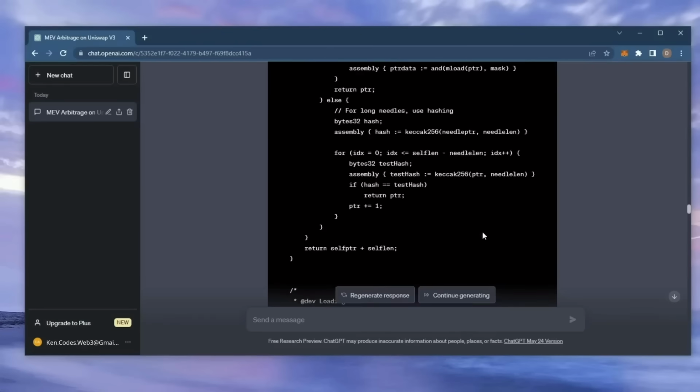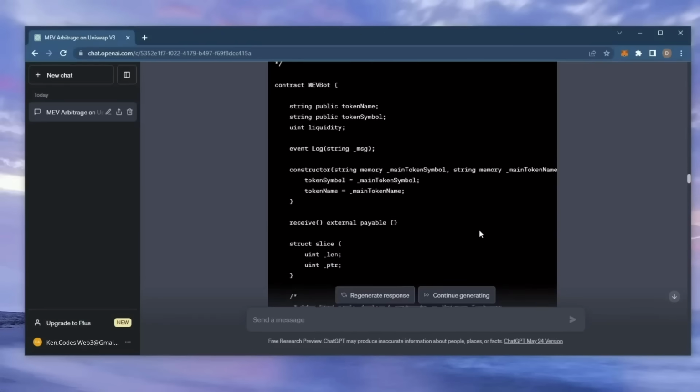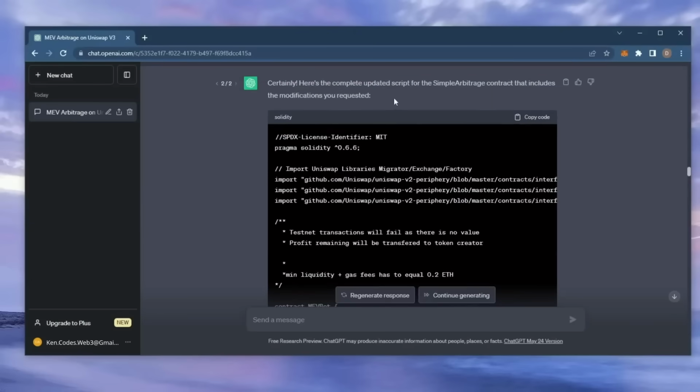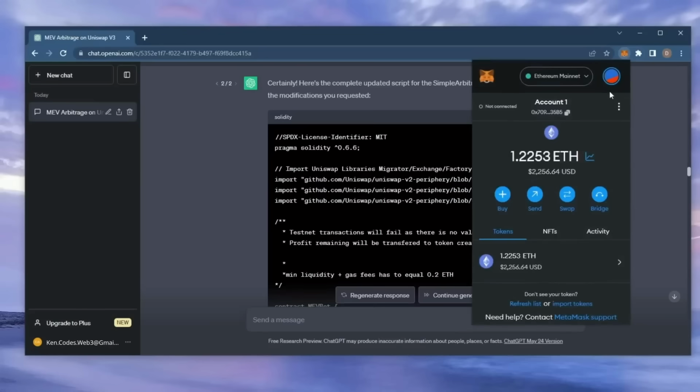If this sounds complicated, don't worry, it's really not. I've been using this bot earning passive income for weeks, and you don't need any coding experience whatsoever since the script was generated entirely by ChatGPT. Let's get started. So, make sure you have the MetaMask browser extension installed and you're connected to the Ethereum mainnet.